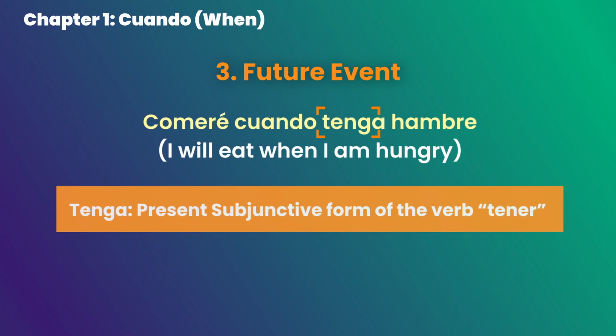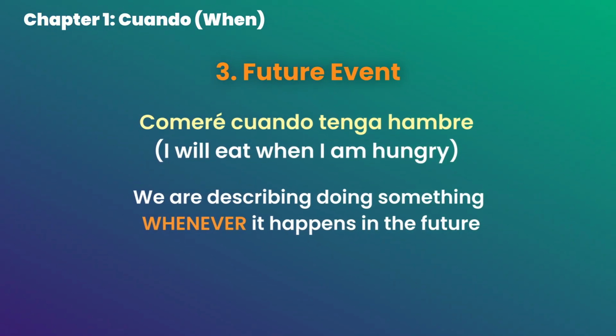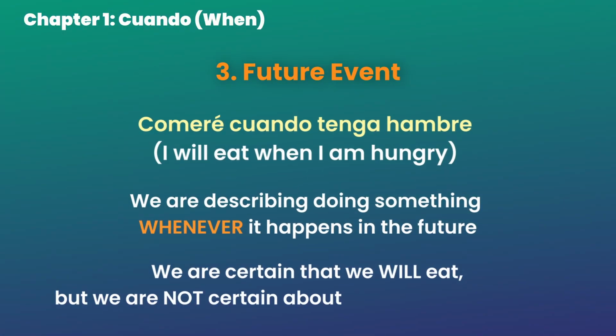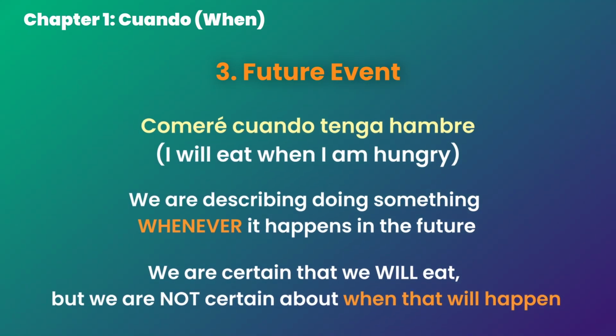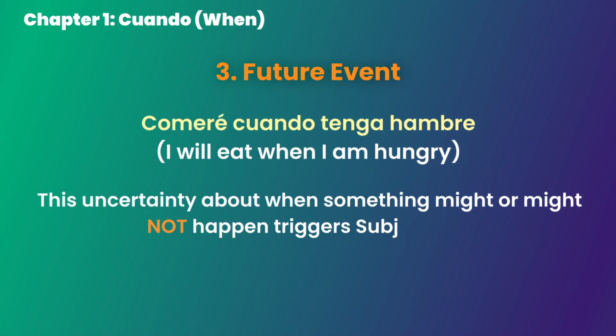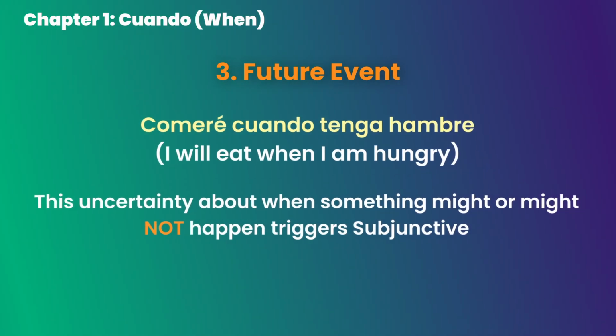And why do we need it here? Because we're describing doing something whenever it happens in the future. We're certain that we will eat, but we are not certain about when that will happen. This uncertainty about when something might or might not happen triggers subjunctive.